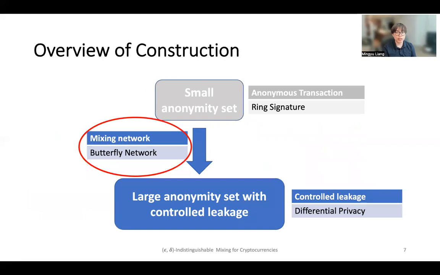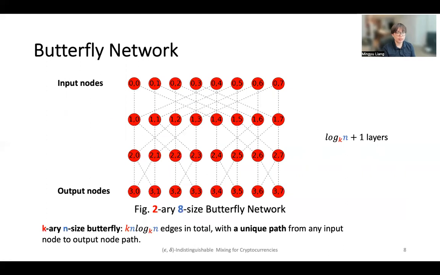Instead, to achieve a large anonymity set, we use a butterfly network to augment the smaller one we just introduced. This is a 2-array A-size butterfly network. A-size refers to the A nodes in any layer. 2-array means that every node except those in the bottom layer connects to 2 nodes in the layer immediately below it. And this connection can be decided from drawing the repetitive butterfly patterns.